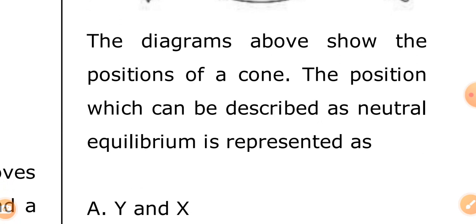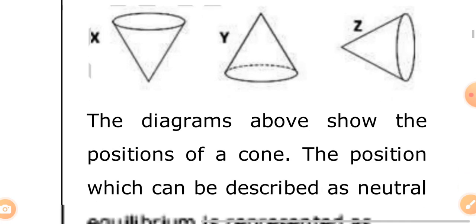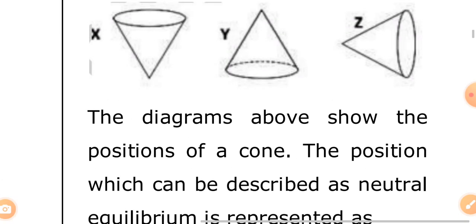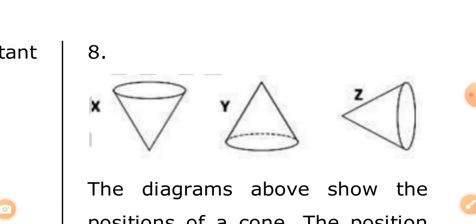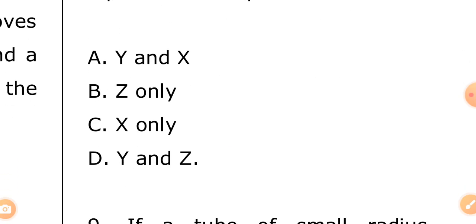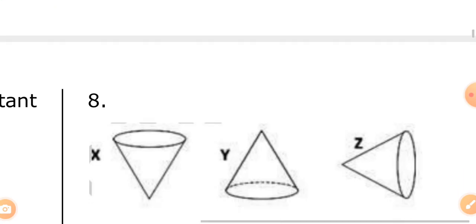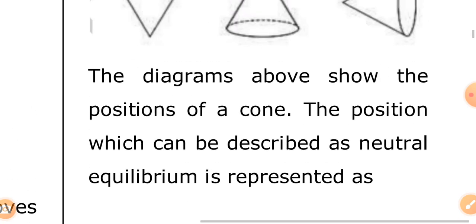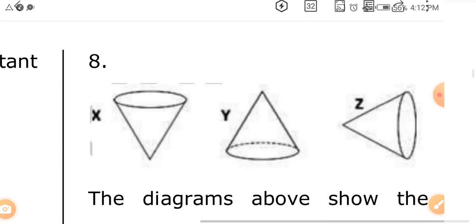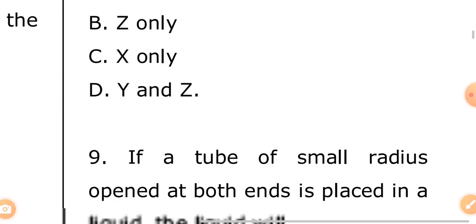A, Y and X. B, Z only. C, X only. And D, Y and Z. What is the answer? The answer is X only. X only is known as neutral equilibrium. Okay? We now proceed to question 9.